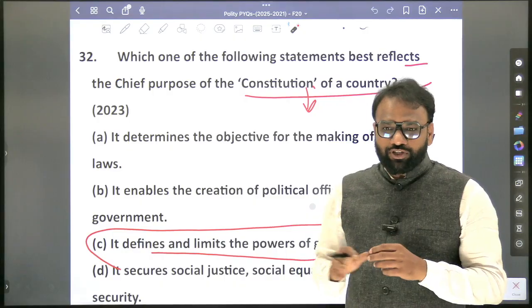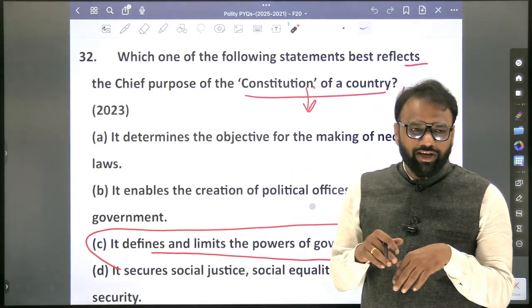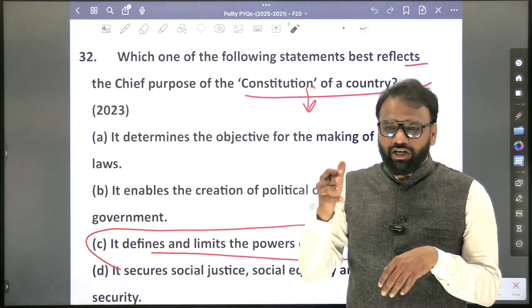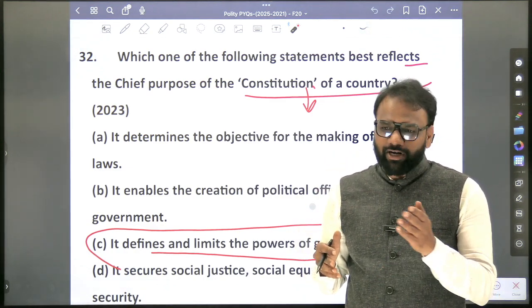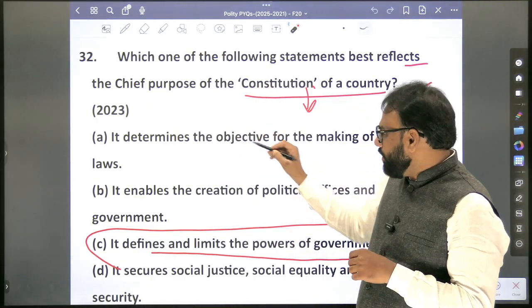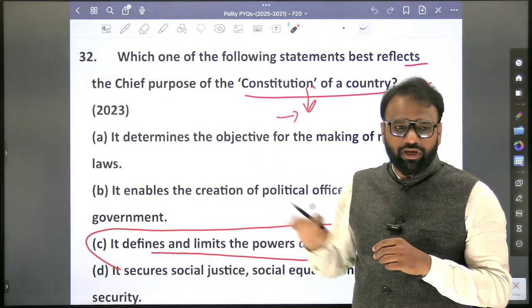Yes, judicial review. Next in the examination, they may frame a question like this: which of the following impose restrictions on the power of the government or the legislature? Fundamental rights and all those things you can list. So all those limitations we will add here: which ones restrict the power of the government. You can list them here.